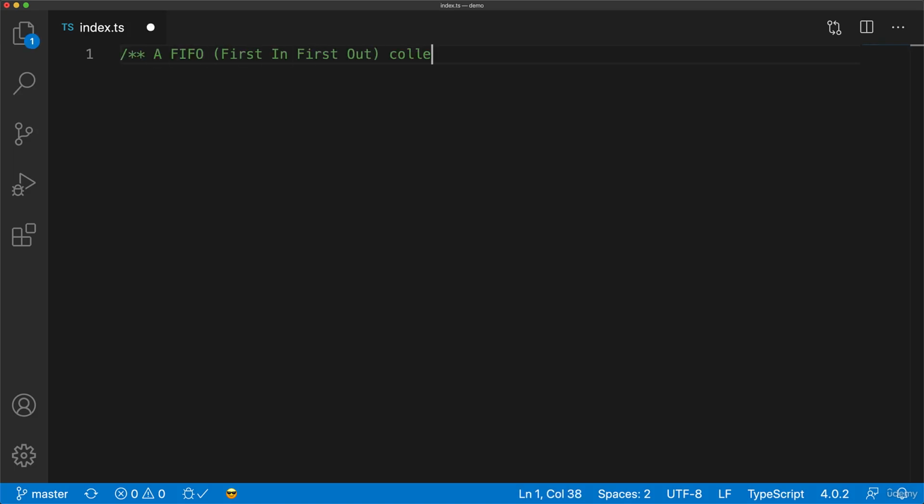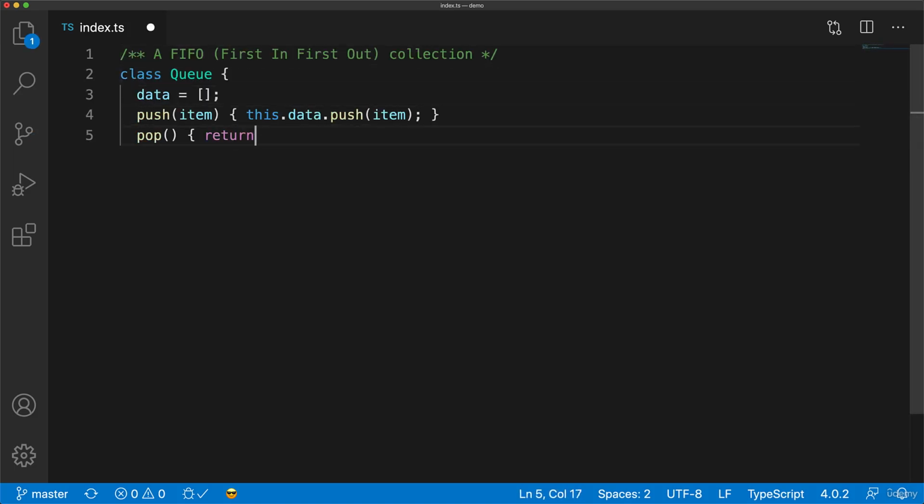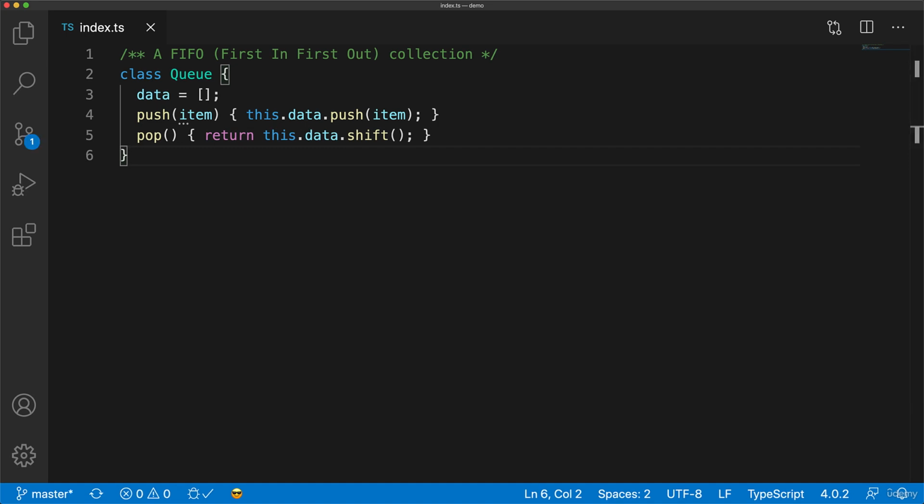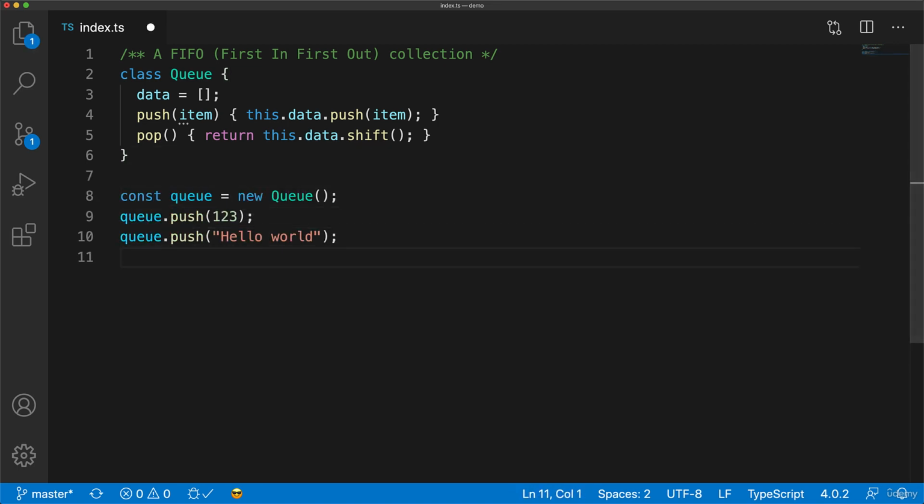Here we have a simple JavaScript class that implements a first in, first out collection, which is also known as a queue. It provides two methods, push to push items into the queue and pop to pop items out of the queue in a first in, first out manner. Now this is a general purpose queue and it supports items of any type. So we can push in a number and we can push in a string.